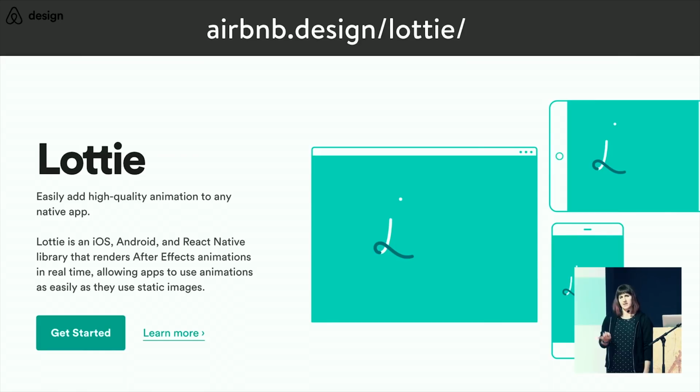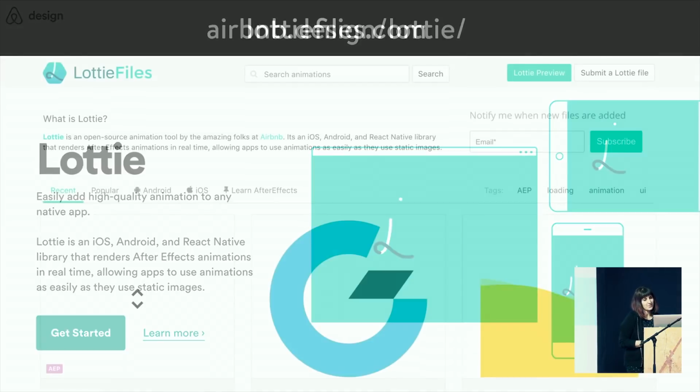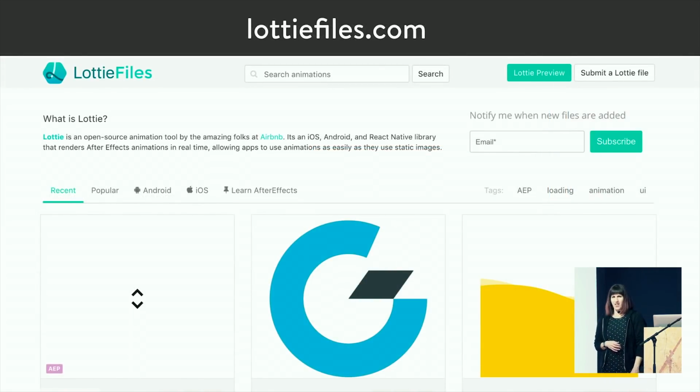And then Lottie proper, I'm not sure how to refer to it now that there's two things under Lottie, can export these animations and help you play them on things like iOS, Android, and React Native. So you can take these animations you made in After Effects and export them to all these places. There's even a helpful site called Lottie Files. If you're like, that sounds like crazy magic, how does it happen? You can dig into other people's Lottie files and see how it all works, try them out for yourself, and all that kind of thing. Plus, it's just really fun to have an entire page of other people's animations. Just be like, do I like that one? I don't know, maybe I like this one.